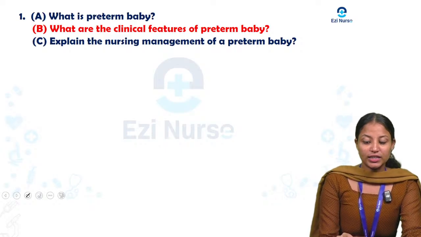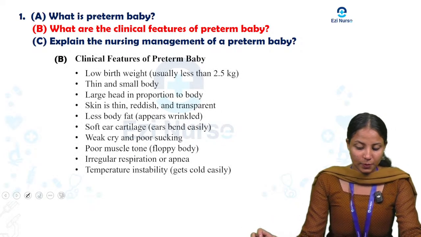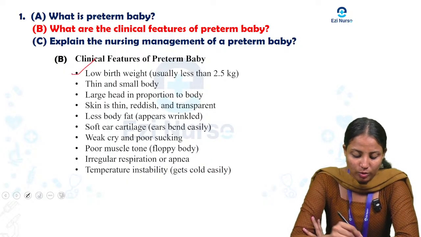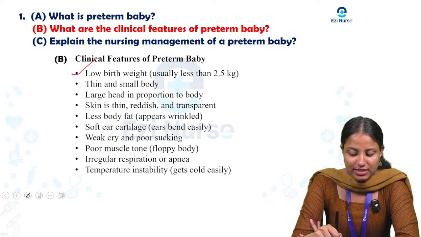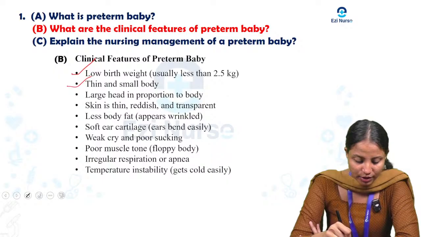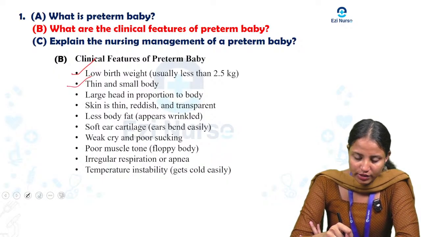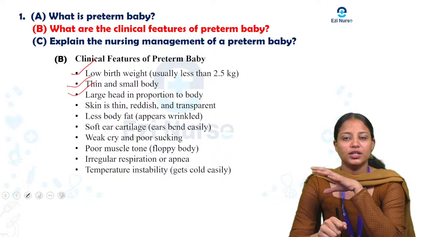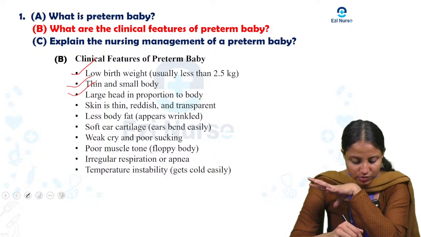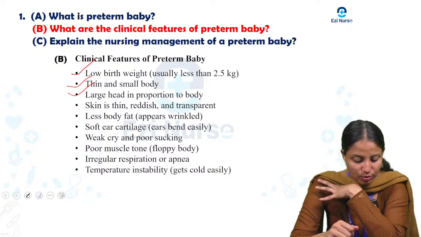Next we can say what the clinical features of a preterm baby are. The first is low birth weight, usually less than 2.5 kg. Thin and small body will be there, that is one clinical symptom. Large head in proportion to the body. The head and the body will not be in proportion. It will be a large head in proportion to the body.